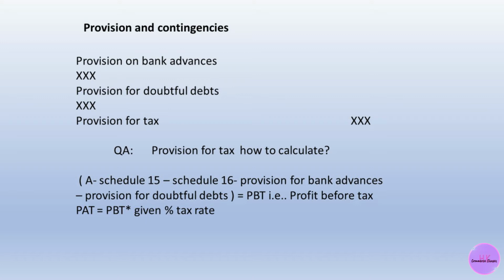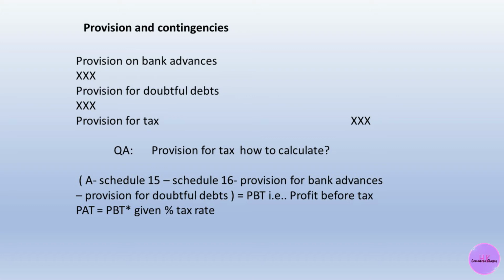Then there is provision for tax. Sometimes you are given a provision for tax and sometimes you are not. If you are not given it, the question arises of how to calculate it.